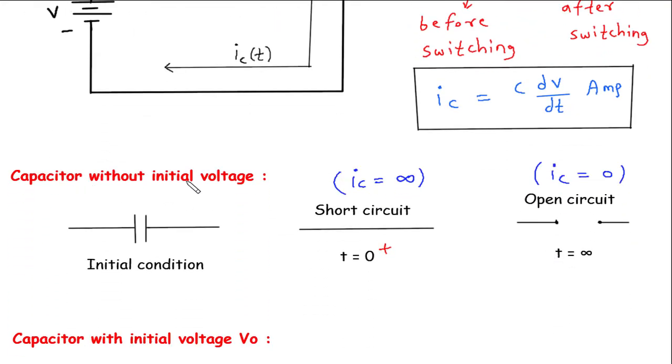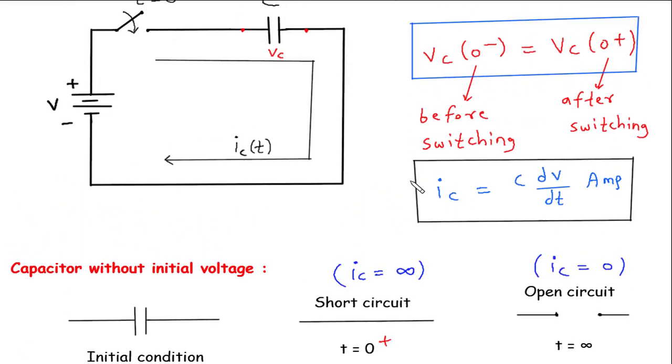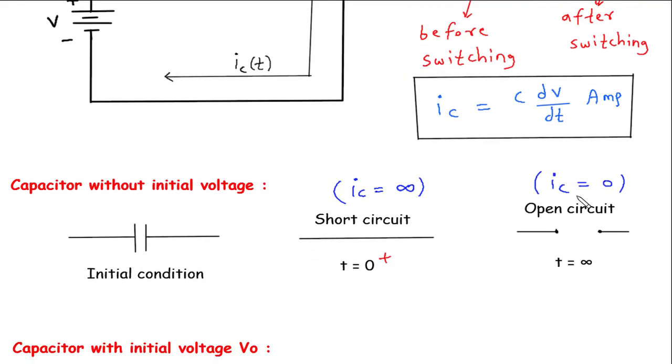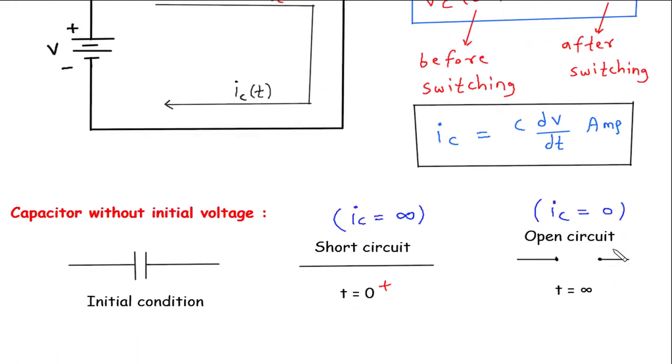Now for a capacitor without initial voltage, the initial condition will be like this, and at t is equal to 0 plus, that is the switch is closed, the capacitor will act like a short circuit, because if we substitute t is equal to 0, the current Ic will be infinite, and infinite Ic means the capacitor is a short circuit. And when we substitute t is equal to infinite, Ic will be 0, and Ic is 0 means the capacitor is an open circuit.